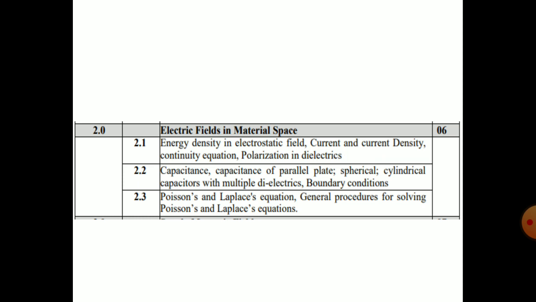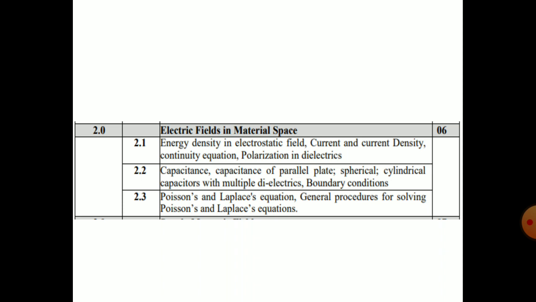Now this chapter is the application of the first chapter. Once you have studied what is electric field, then you have to apply this electric field in different media, different structures. So that is the second chapter, electric field in material space. For capacitance and inductance, how it is used, you should study.